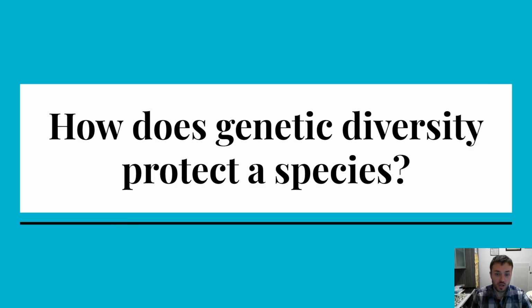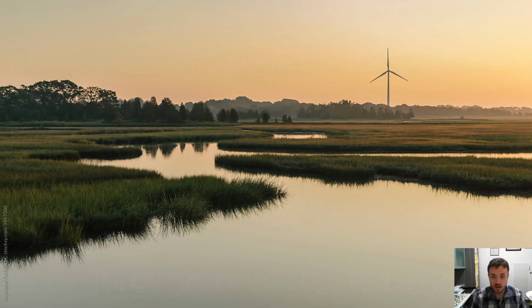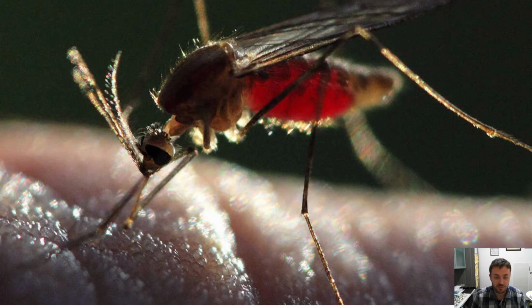So genetic diversity, this should be obvious how it protects a species. If we look at the clone army from Star Wars, every single one of these individuals supposedly is a clone of one another. Let's say they invade a swampland area, all beautiful and majestic, with one slight problem. It's full of mosquitoes carrying malaria. And it just so happens that the individual that you cloned is very susceptible to malaria. What do you think is going to happen? They're all going to die, right?